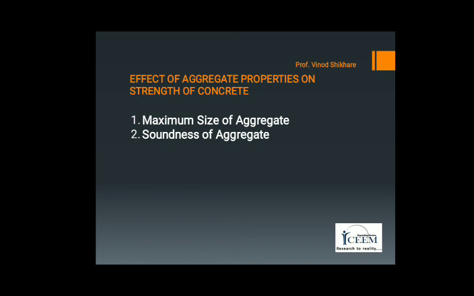The size of aggregate does not affect much the strength of low strength concrete, but it does for high strength concrete. And also shape, texture and soundness of aggregate contribute to the effect of aggregate properties on strength of concrete. Thank you.